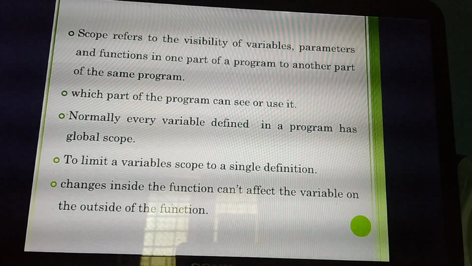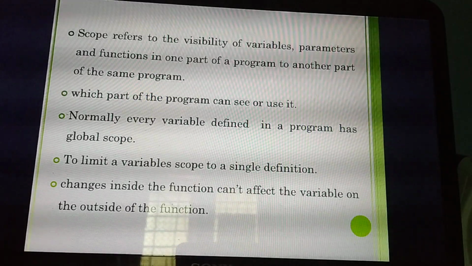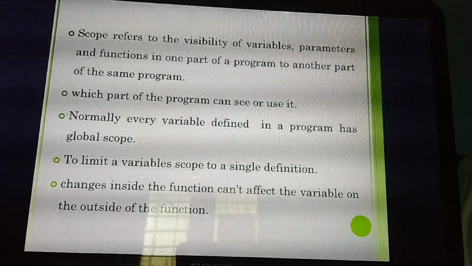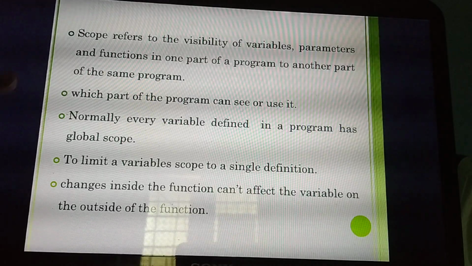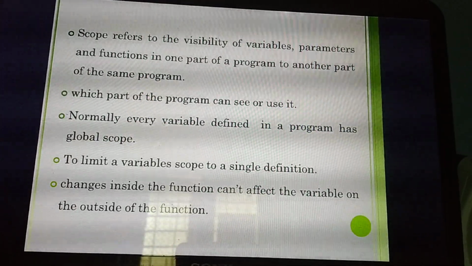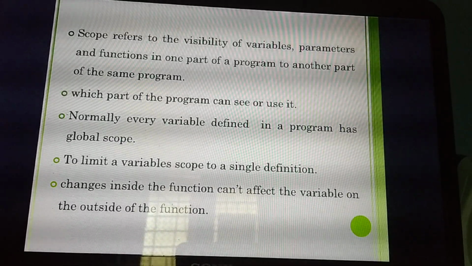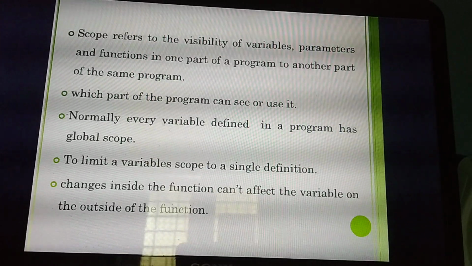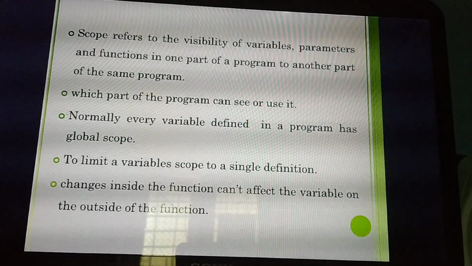That's all. Once you have defined a variable without specifying any scope, that variable has what? Global scope. Okay. Normally, if you define a variable in a program, that scope is called which scope? Global scope. Sometimes they will ask it as a 1-mark question: every variable defined in a program has which scope? Global scope. But sometimes there is no need to see the variable in all parts of the program, so I need to limit a particular variable to a particular part of the program.